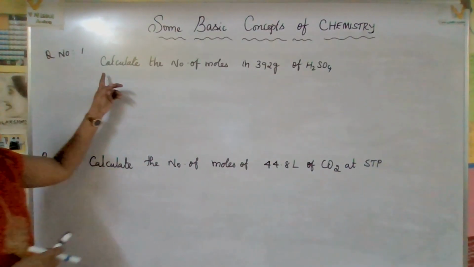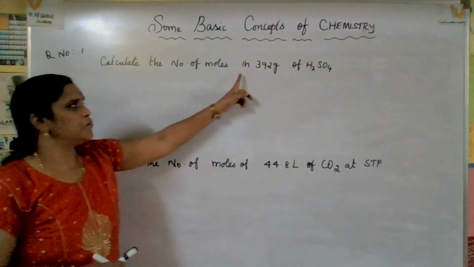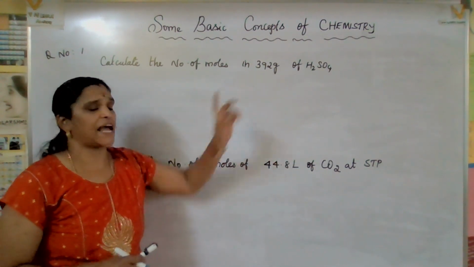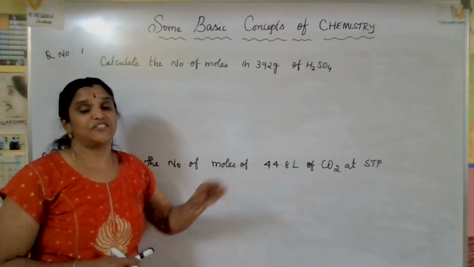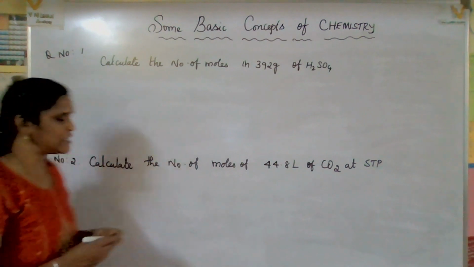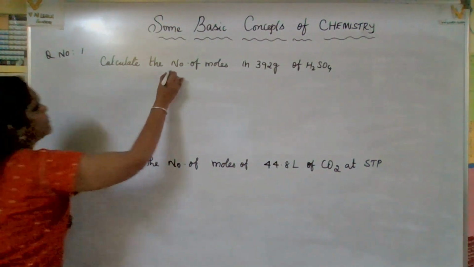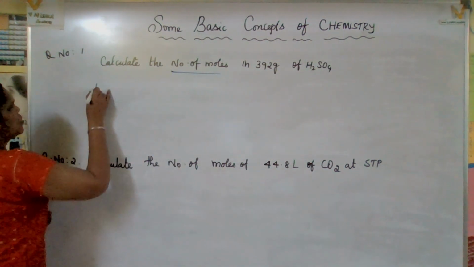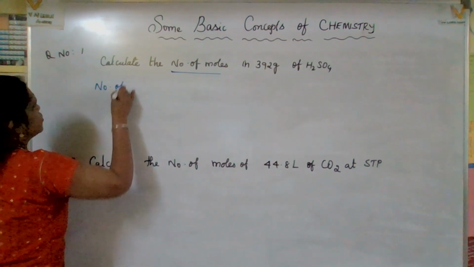Now let us check the first question. Calculate the number of moles in 392 gram of H2SO4. Just now we have gone through all those formulas. Now come on, let us check it. So the number of moles they have given. What is the formula of number of moles?